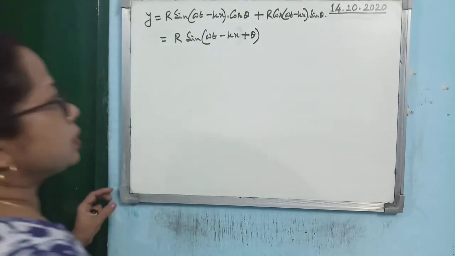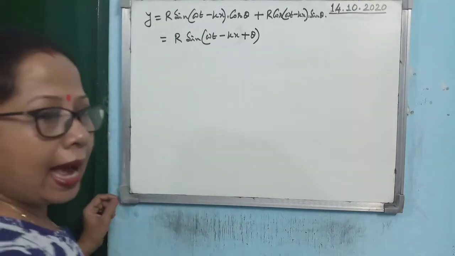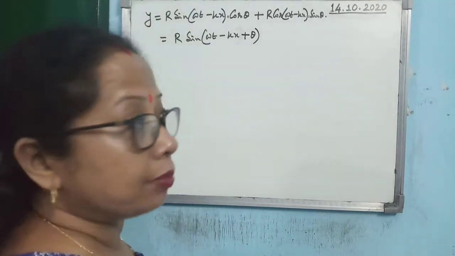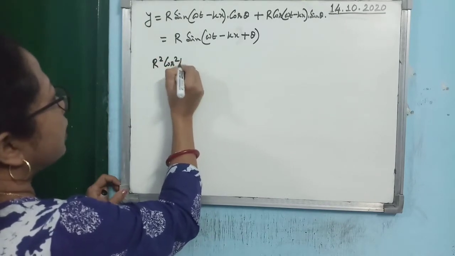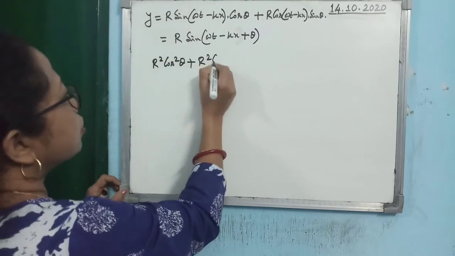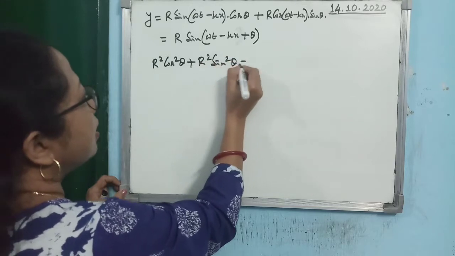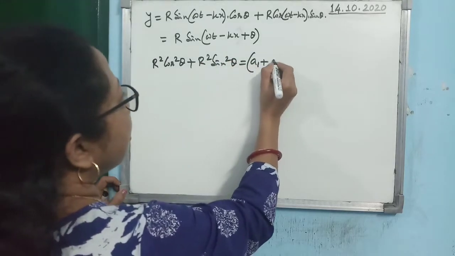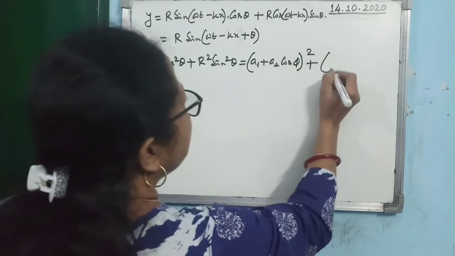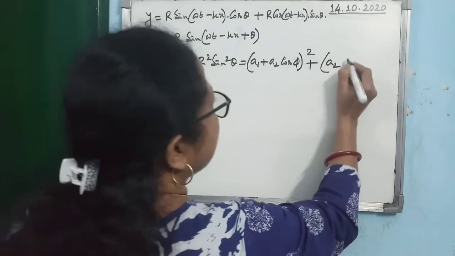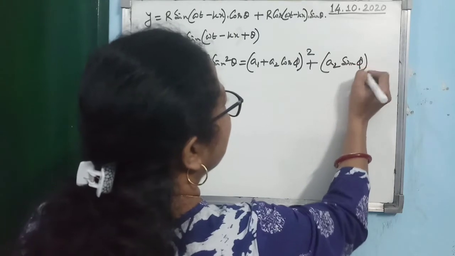Alright. Now you see, if you square and add that to the assumption, then what you can get: r square cos square theta plus r square sin square theta is equal to (a1 plus a2 cos phi) whole square plus (a2 sin phi) whole square.